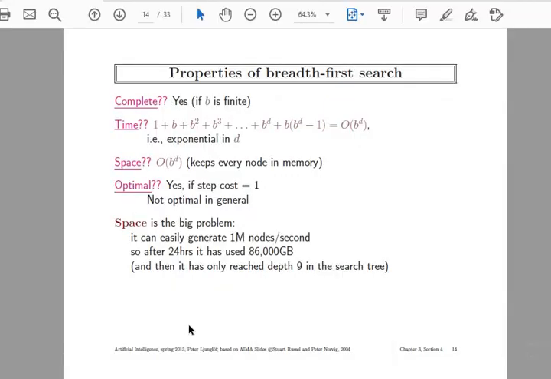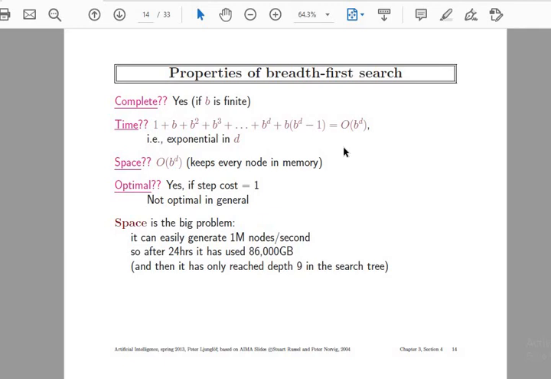These are the properties that come to mind when we discuss searching strategy criteria: completeness, time, space, and optimality. So how far can this be feasible? When we talk about time complexity, using the branching method, 1 plus b plus b squared and so on, this is the exponential growth, theta of b to the power d. Time complexity can be obtained from the number of nodes traversed in BFS until the shallowest node, where d is the depth of the shallowest node and b is the branching factor of the tree, which has been noted down here.